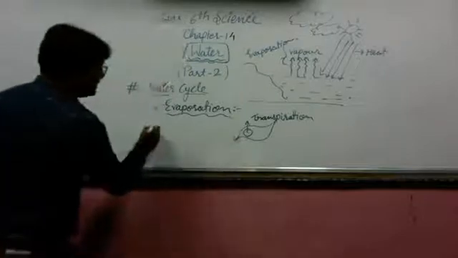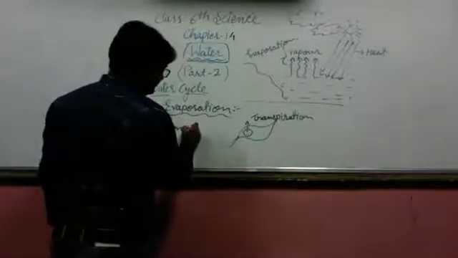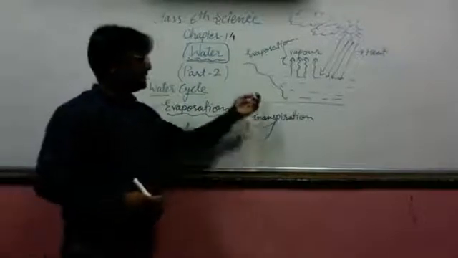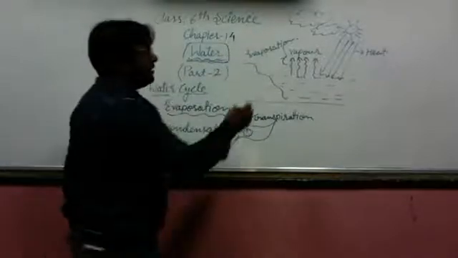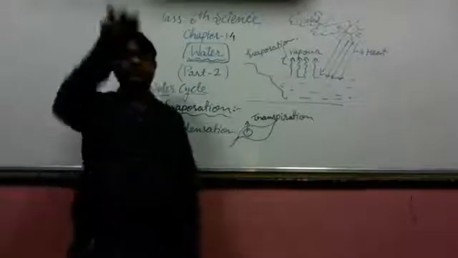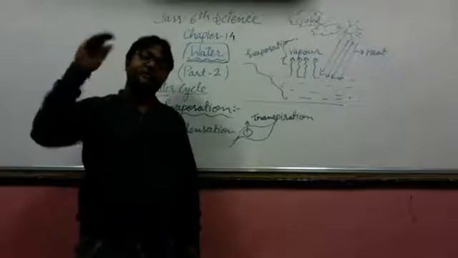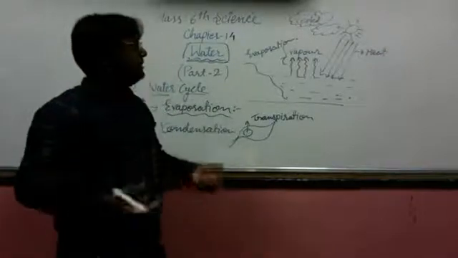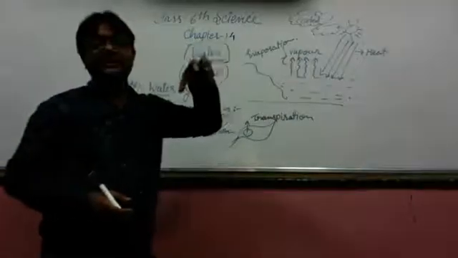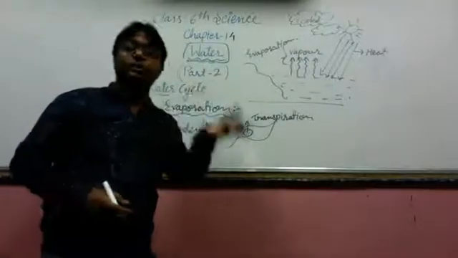So the second step comes here, that is condensation. In condensation, what happens? These water droplets get accumulated at the top. They get cooled here. Due to the cooling effect, as they go up in the sky where the surfaces are cool, these vapors get converted into droplets once again.